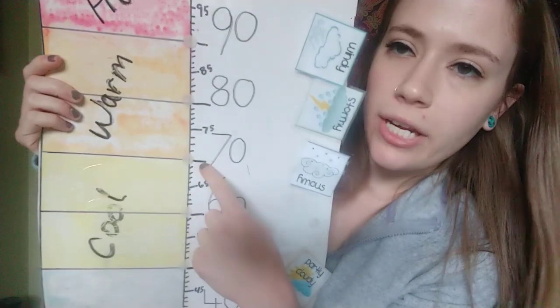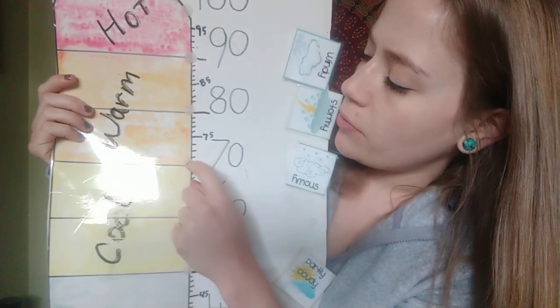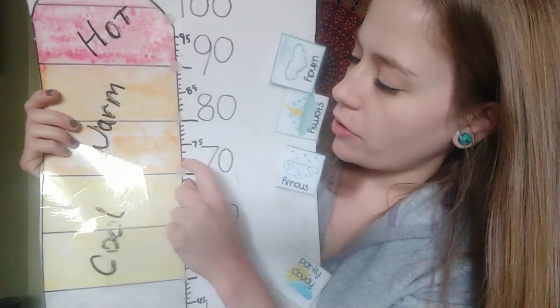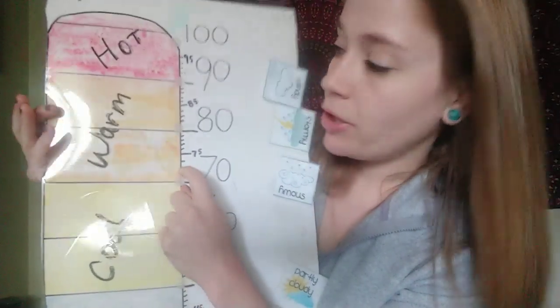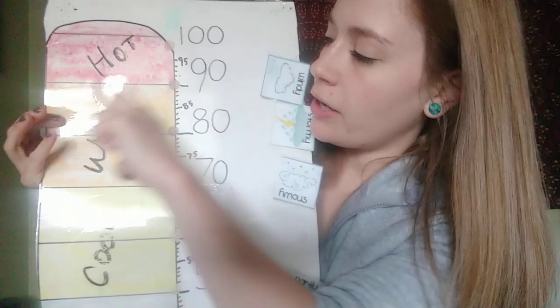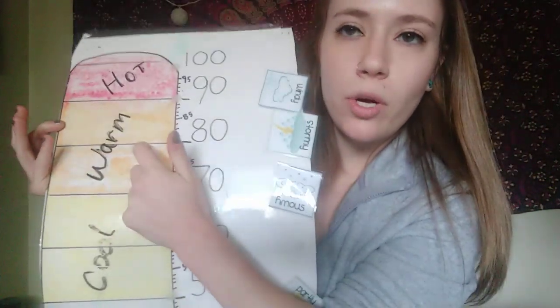We're at 71 here, so ready? 72, 72, 73. Oh, look at that. We are in our warm. So tomorrow will be warm and sunny, and today is going to be cool and cloudy.